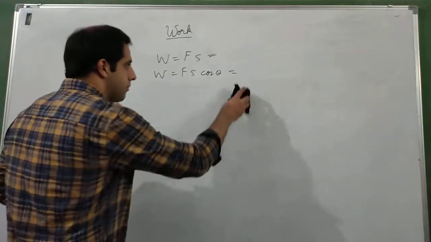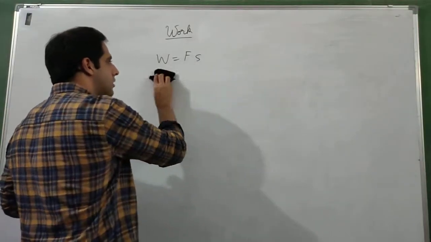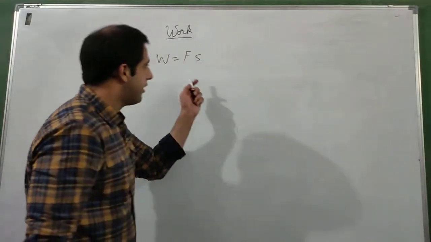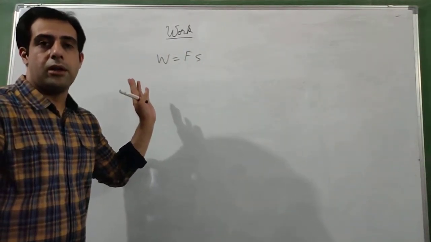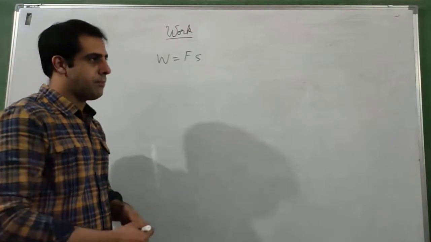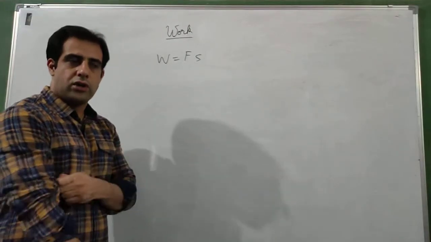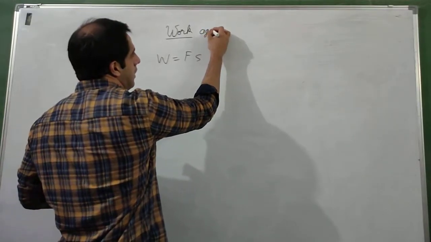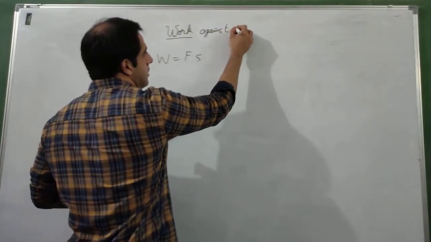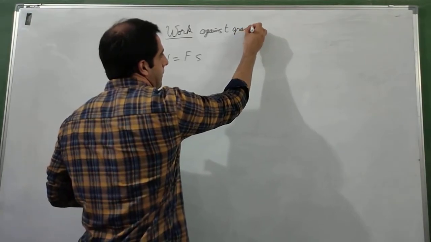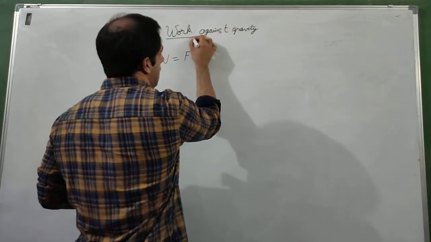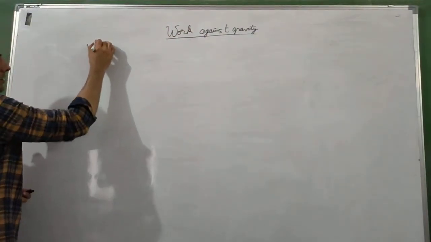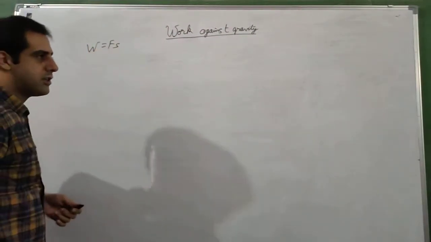I also told you that in work done, both force and displacement are essential. If any one of them is 0, work done will be equal to 0 because of the multiplication. Now today in this video we are going to discuss a special case, work against gravity. I'll write this formula here. We are going to use it later on.